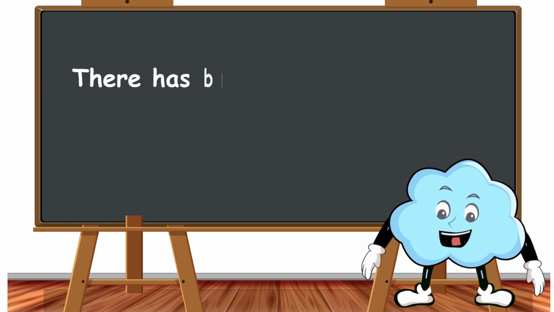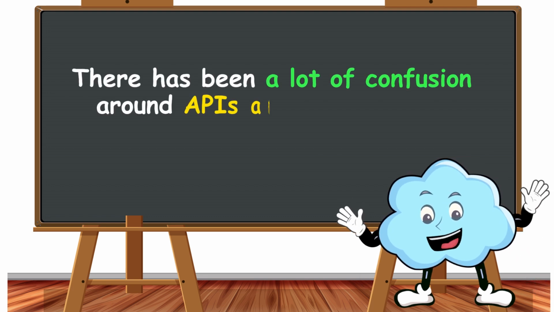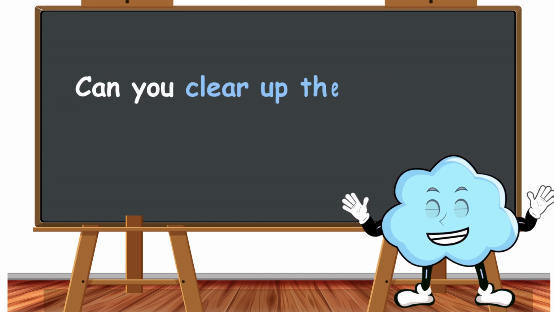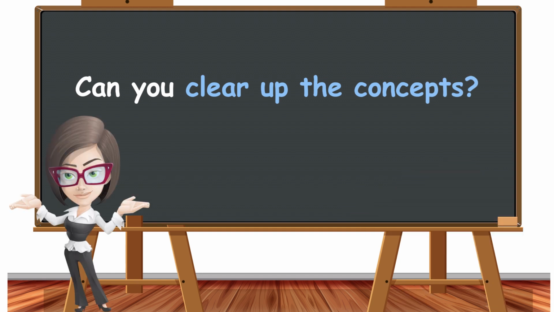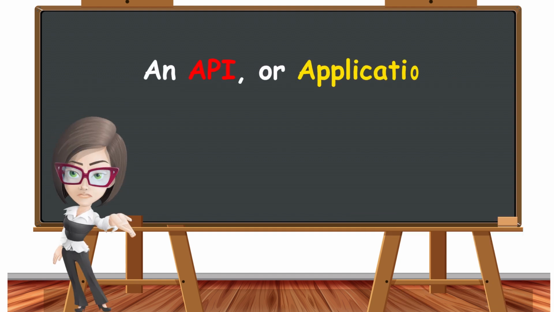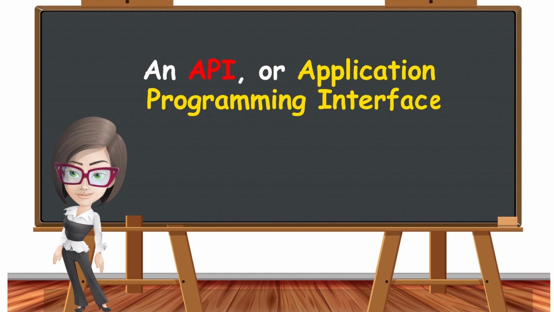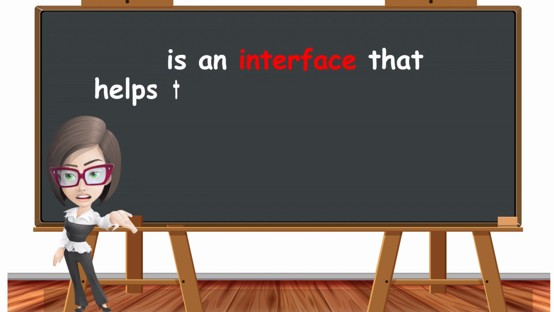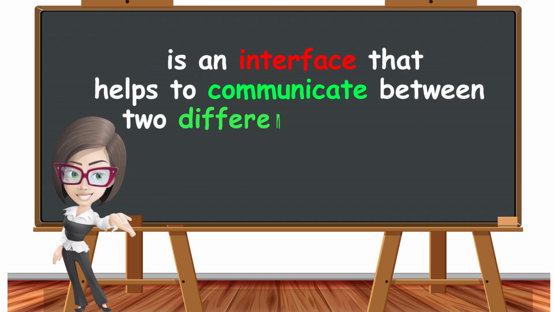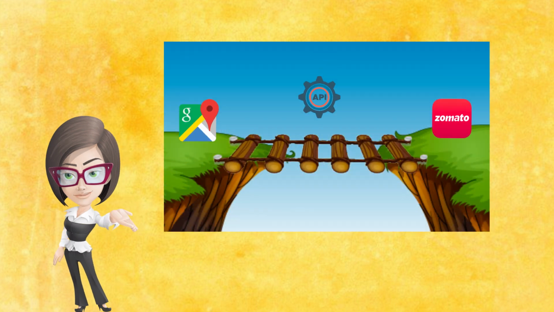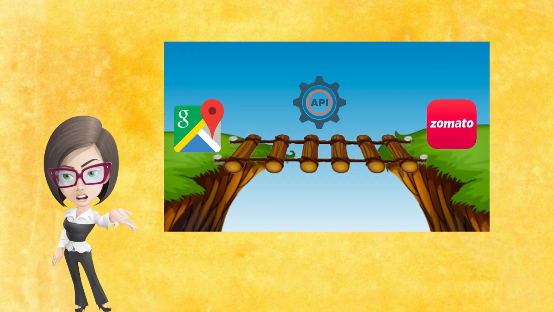There has been a lot of confusion around APIs and web services. Can you clear the concepts? An API, or application programming interface, is an interface that helps to communicate between two different applications. It is kind of like a bridge that lets different software systems talk to each other.